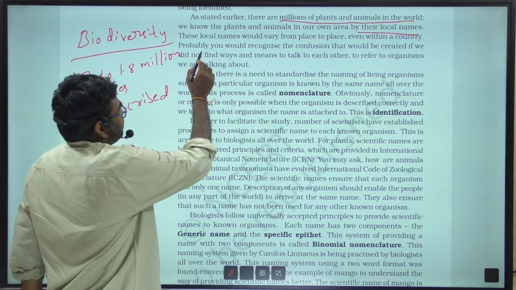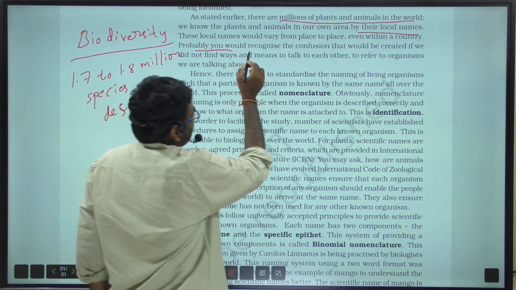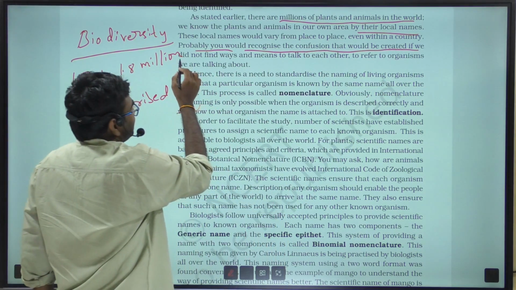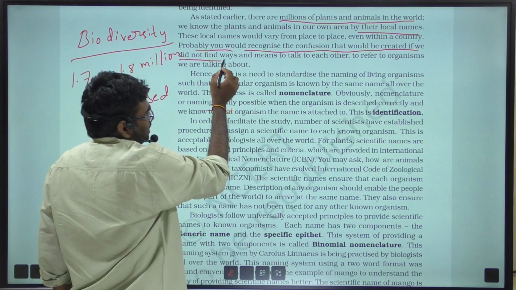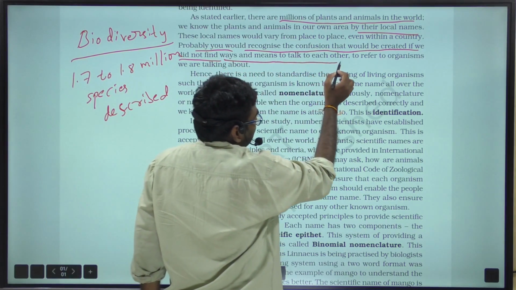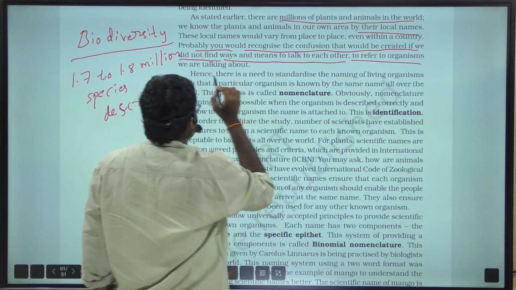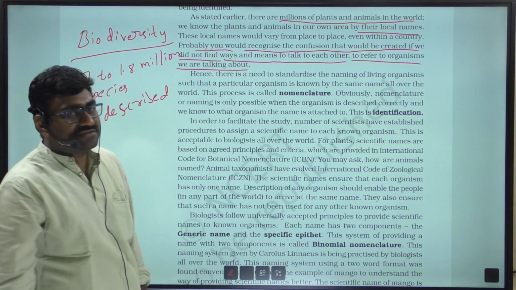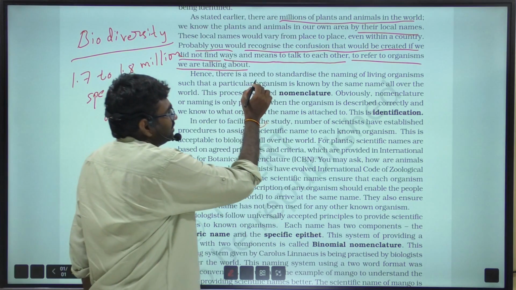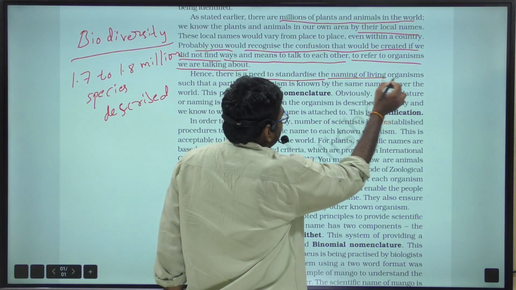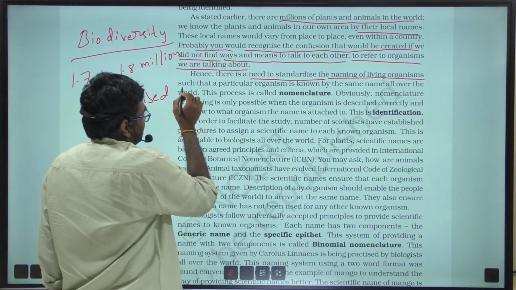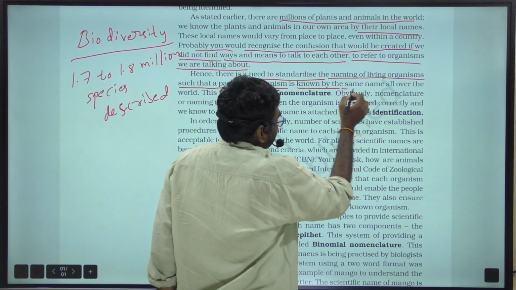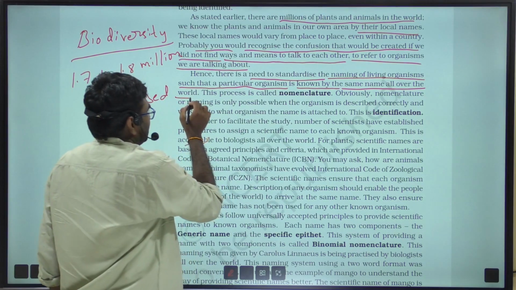You would recognize the confusion that would be created if you did not find ways and means to talk to each other to refer to the organisms we are talking about. Hence, there is a need to standardize the naming of living organisms such that a particular organism is known by the same name all over the world.